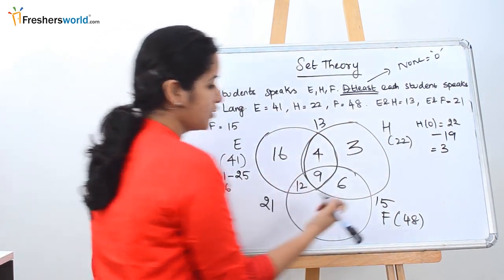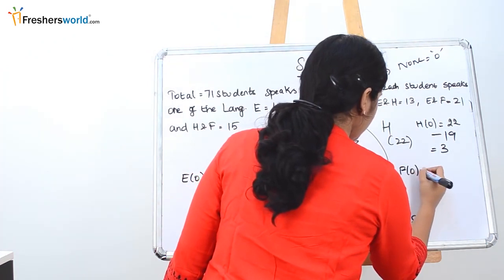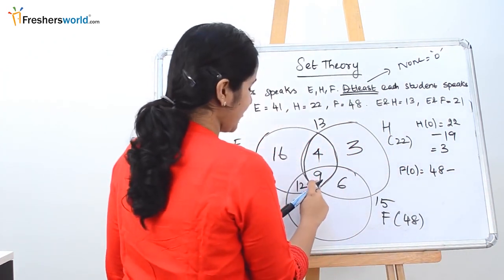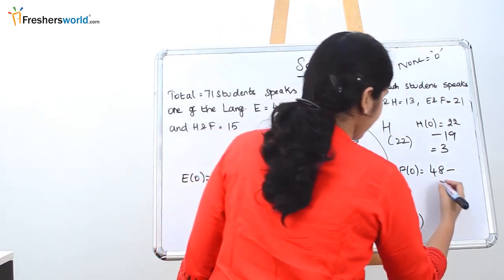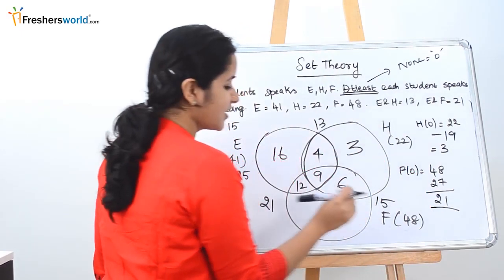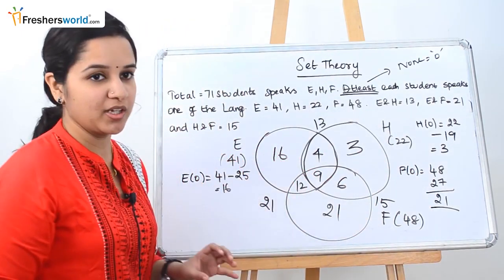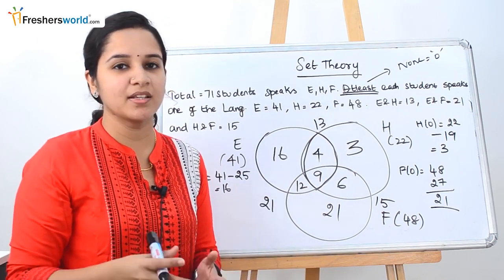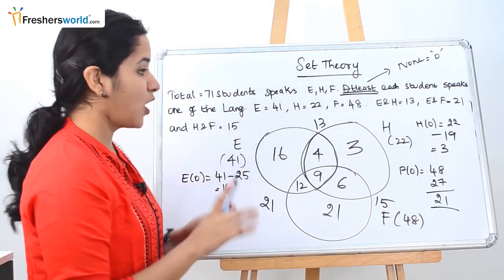Now you have to find French only. So French only is nothing but 48 minus 12 plus 9 is 21. 21 plus 6 is 27. So 48 minus 27 is nothing but 21. So 21 is the number of people who speak French only. After solving all this, whatever the question that they have given, you will be able to solve it very easily. So how did we do it?